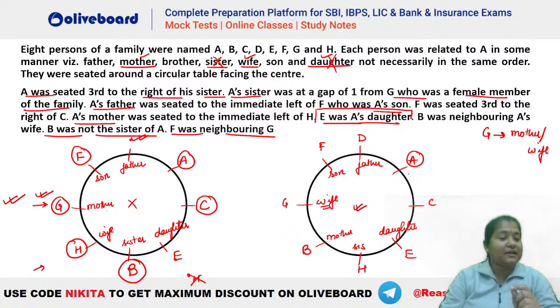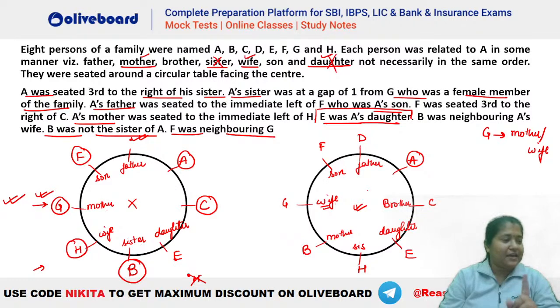C with respect to A के लिए कौन सा relation बचा है? You can see the only relation that is remaining is your brother, right? I hope this is clear, everybody. Are we clear, guys? Please let me know. Everybody clear with this? Absolutely, Kavita. Absolutely, Lakshmita. That would be the right answer.